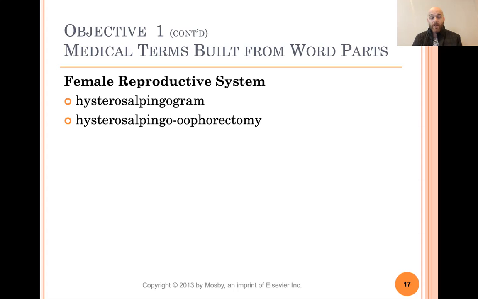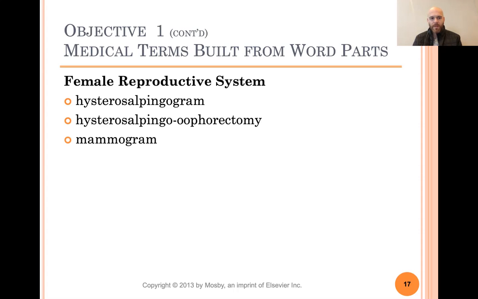So this is actually removal of all the female parts, or all the main female organs. You've got the uterus going, the ovaries going, and the fallopian tubes are going. So they take all of that out. Remember back a few slides ago, I said a hysterectomy is literally just the removal of your uterus, but sometimes women just say hysterectomy even when they mean everything's taken out, because it's just easier to say that word.